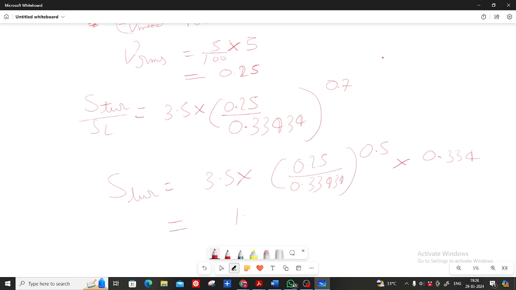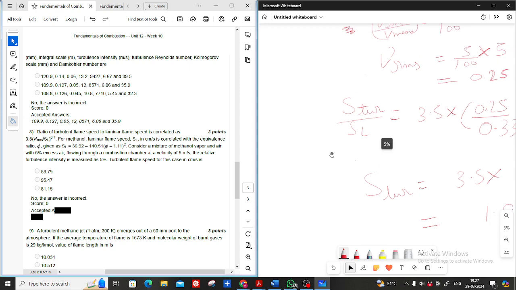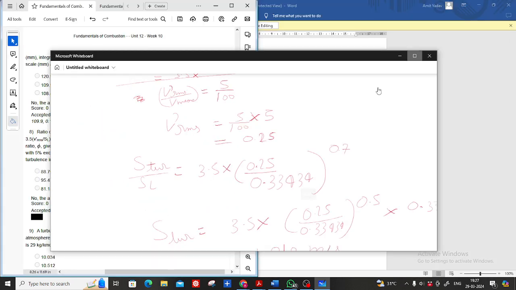But have I made some mistake? I am getting 1.010 meter per second, so 101 centimeter per second. See, you did the same, Harth, right? Same thing, or have you done something else?